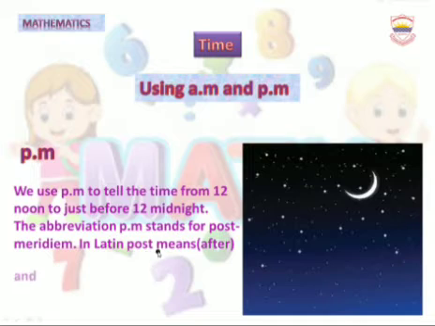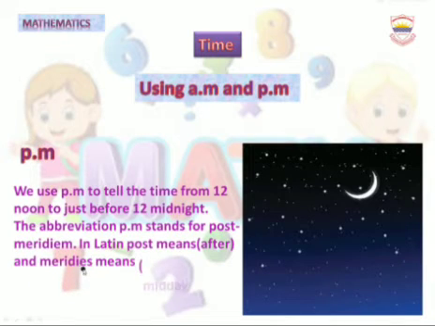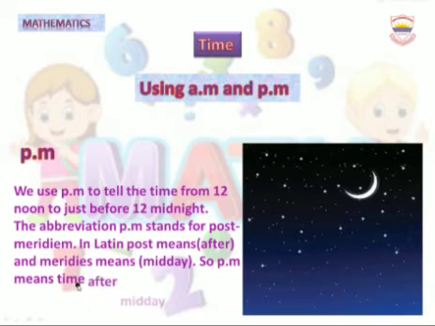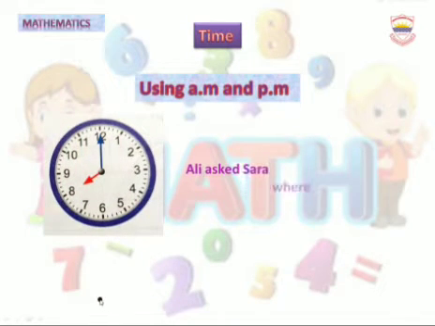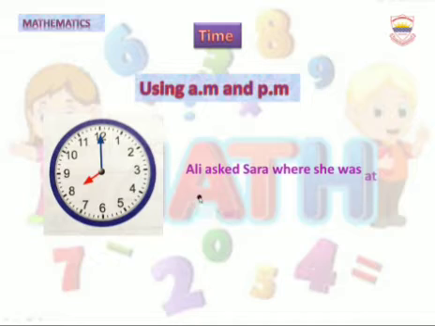In Latin, post means after and meridies means midday. So, PM means time after midday. What does PM stand for? PM stands for post meridium. Now, I have defined AM and PM.